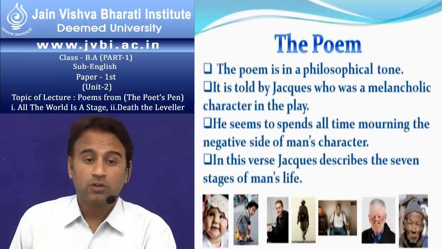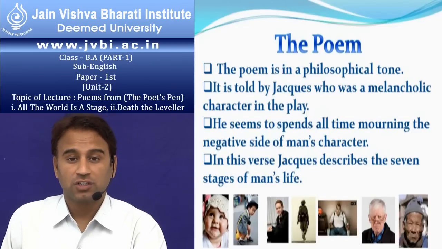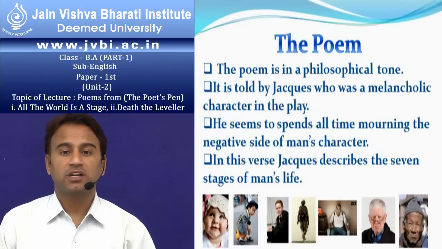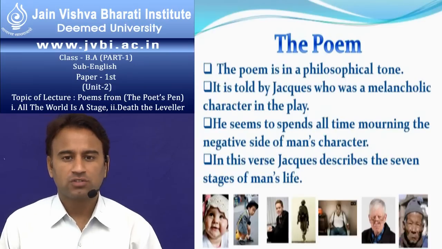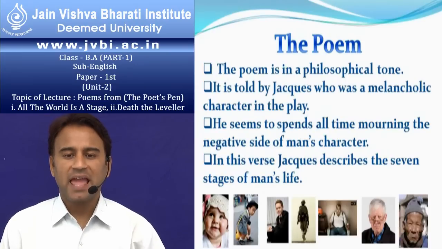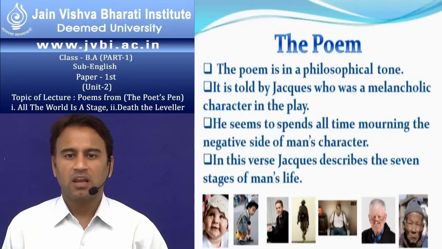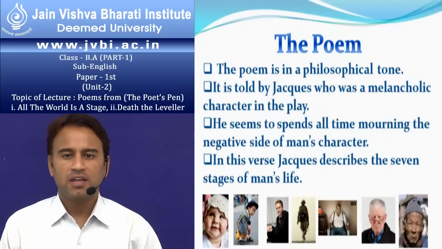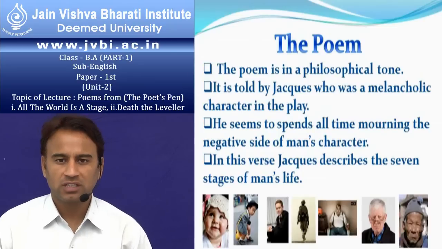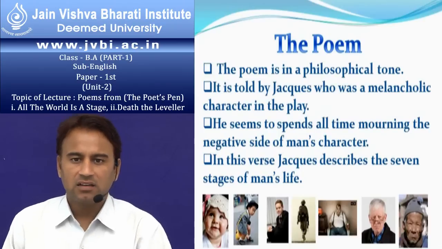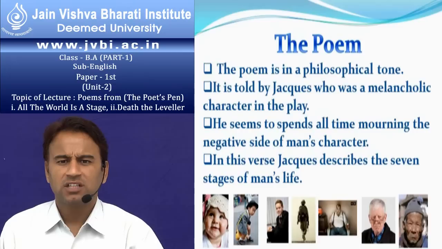So the fourth stage is the age of soldier. It is a very important stage in every man's life, because in this age man becomes very active and works like a dedicated person. He is ready to go anywhere and he can do anything. This is the age of soldier, about 18 to 25. And then suddenly the scene changes, and the fifth age is called the justice age.